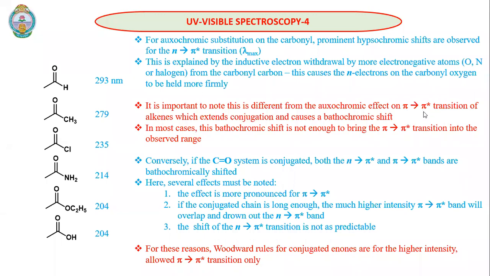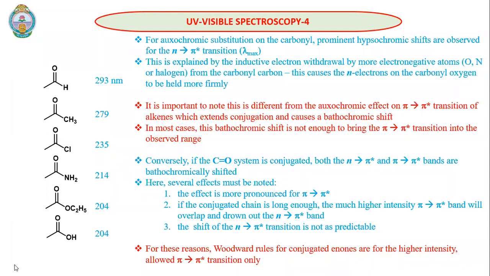When we look at the pi to pi star transitions, they are different. n to pi star transitions are different, pi to pi star transitions are different. Generally, pi to pi star transitions will observe bathochromic shift, that means decrease in energy or increase in wavelength, due to conjugation. So that we will discuss. When we have conjugation, then pi to pi star transition energy will come down. In most cases, this bathochromic shift is not enough to bring the pi to pi star transition into the observed range.